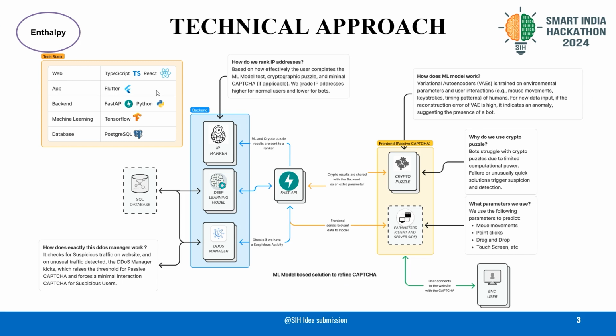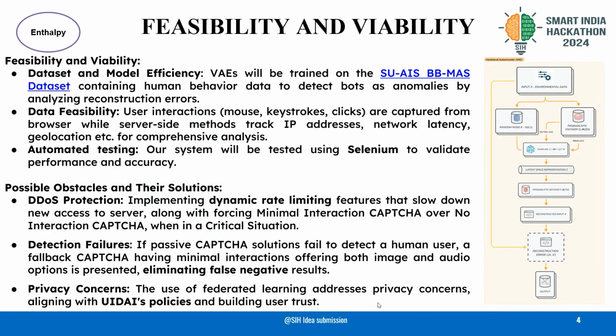Bots typically struggle with these puzzles due to limited computational power. On the back end, powered by FastAPI, the system ranks the user's IP based on their performance in the machine learning tests and cryptographic challenges. Our SQL database stores essential data such as interaction logs and IP ratings, which assist in real time decision making. In case of suspicious activity or potential DDoS attacks, the DDoS manager also ensures that suspicious traffic is handled appropriately without affecting legitimate users.